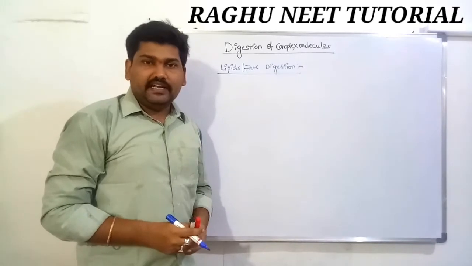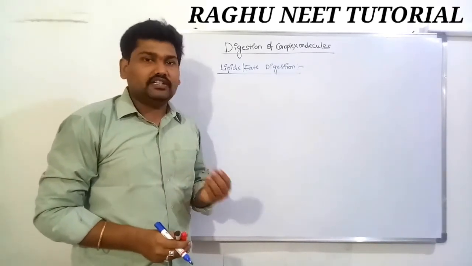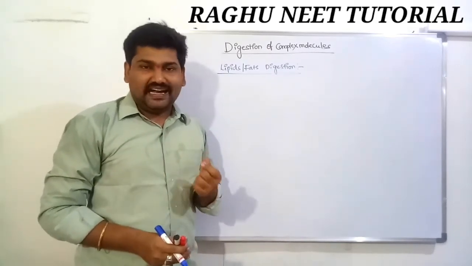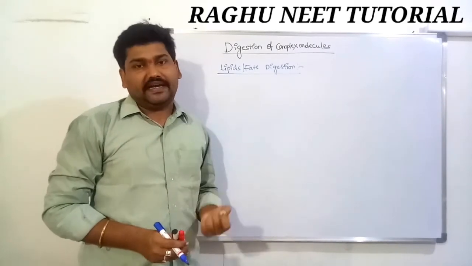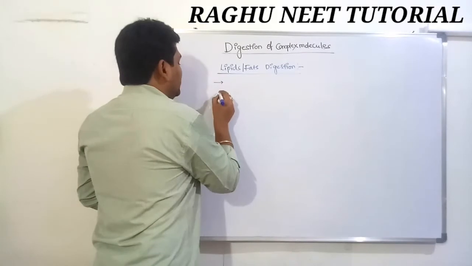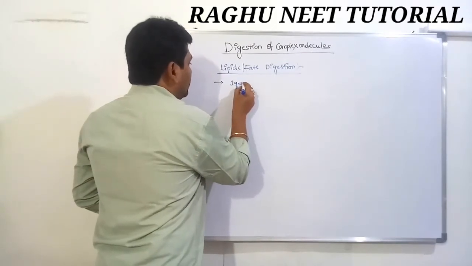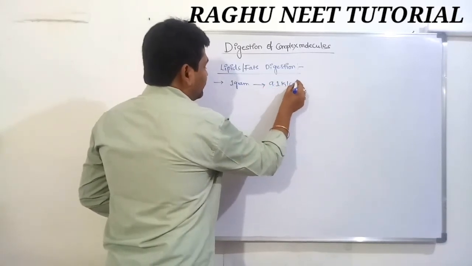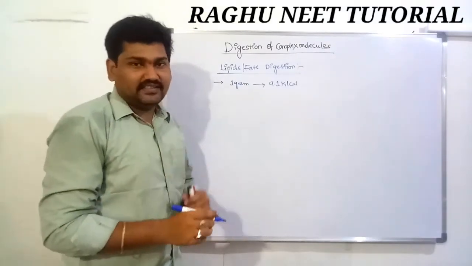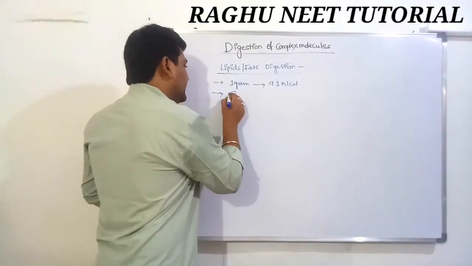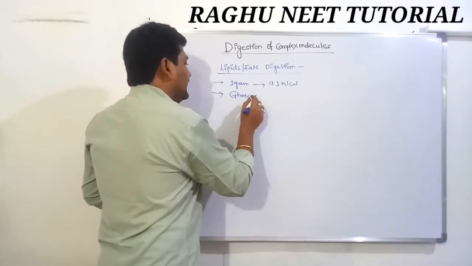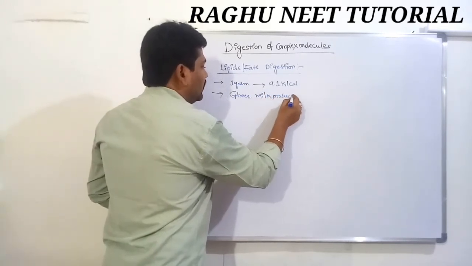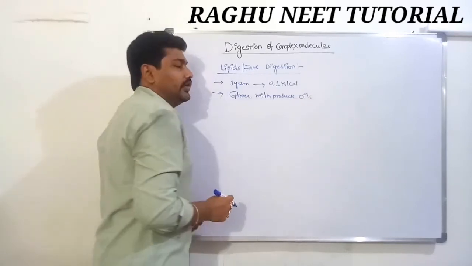Lipids digestion. The lipids are a very rich source of energy, nothing but a reservoir of energy. One gram of fat gives 9.1 kilocalories of energy. What is the source of the fats? The sources of lipids are ghee, milk products, and oils.